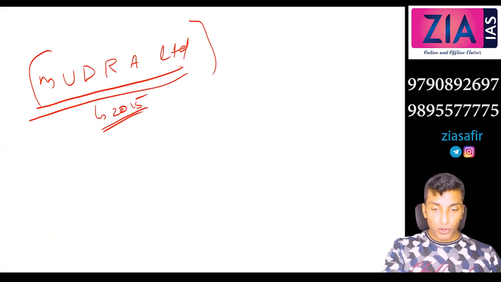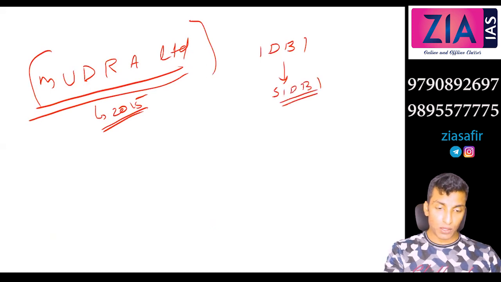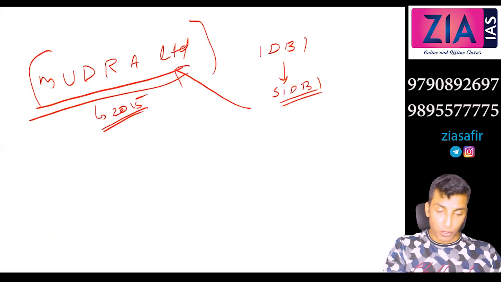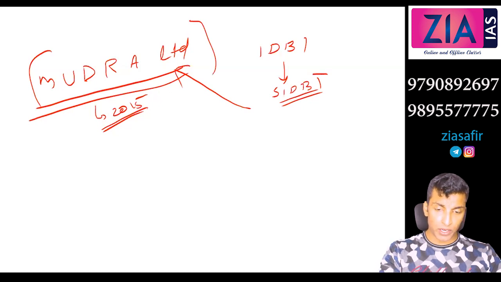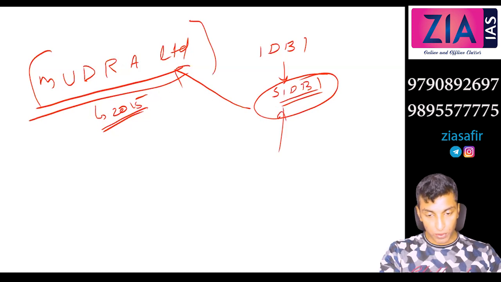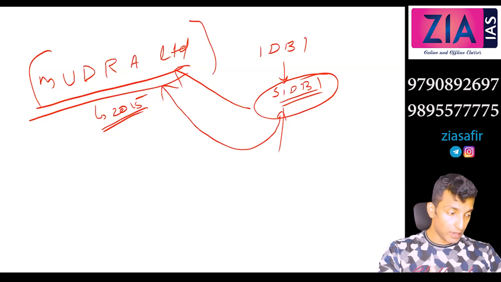Like when I told you IDBI, under IDBI, SIDBI was established. Later SIDBI was granted autonomy. Now Mudra will also be granted autonomy or separated from SIDBI in future. Currently it is under SIDBI, and SIDBI has all the expertise with respect to micro, because till now SIDBI was taking care of micro. Once this is established and doing well, it will be granted autonomy.